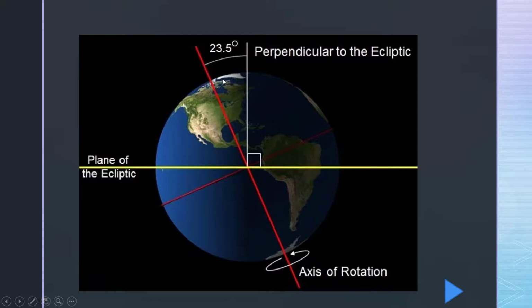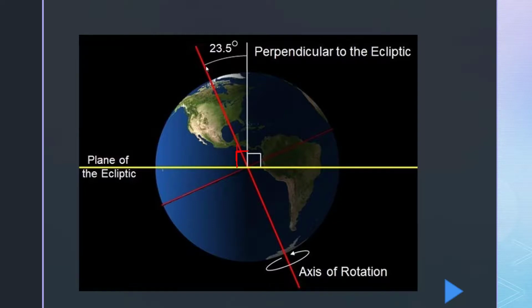So our Earth is tilted at 23.5 degrees on its axis. One more thing, can you tell me what is the angle here? Obviously it is a right angle, so it is 90.